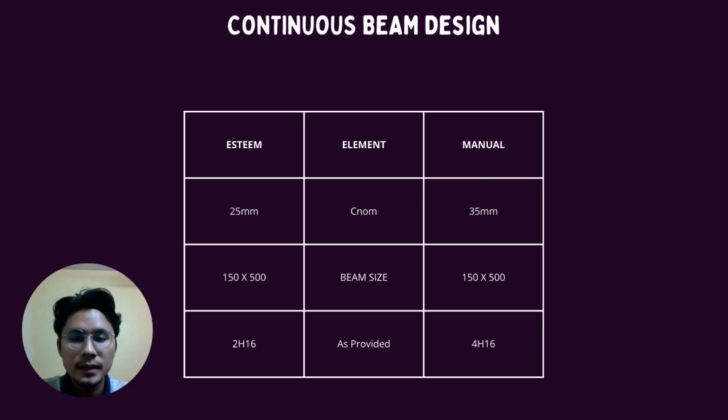Beam size is the same: for the manual, we have 100 times 500, and for Esteem it is 100 times 500. For As provided, for the manual calculation we got H16, and for Esteem we got 2H16. So the difference is around two bars.